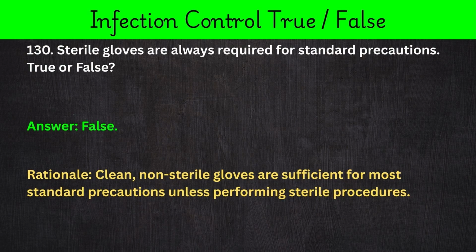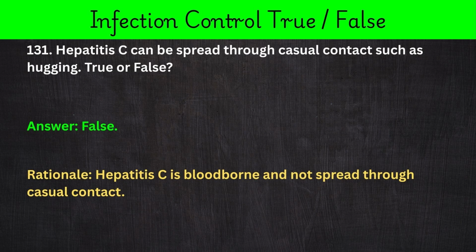130. Sterile gloves are always required for standard precautions. True or false? Answer: false. Rationale: clean, non-sterile gloves are sufficient for most standard precautions unless performing sterile procedures. 131. Hepatitis C can be spread through casual contact such as hugging. True or false? Answer: false. Rationale: hepatitis C is bloodborne and not spread through casual contact.